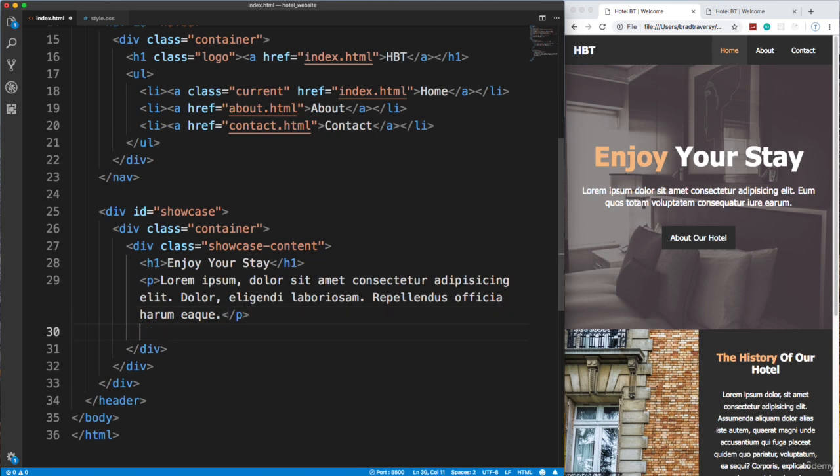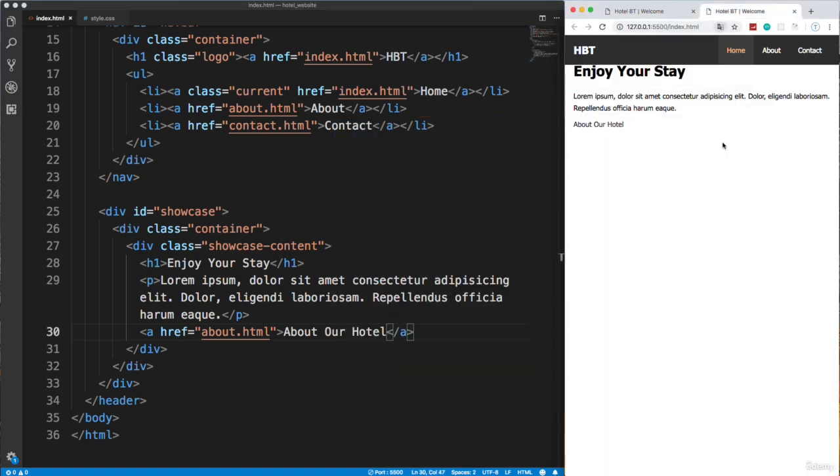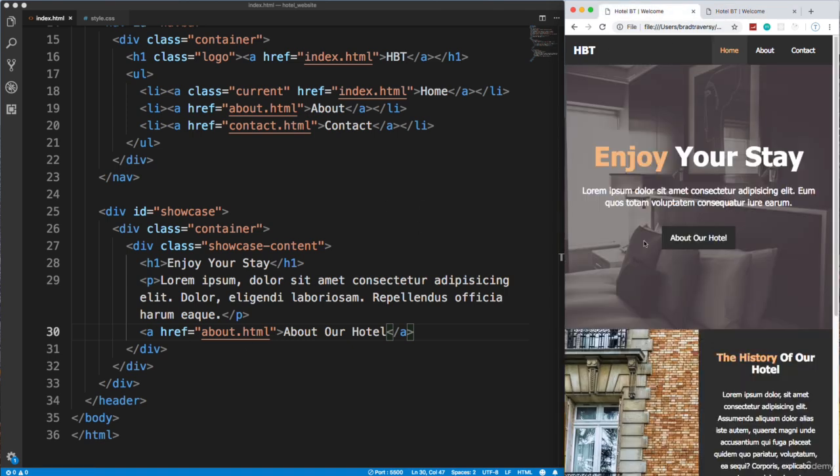And then underneath that we have a link, and this is actually going to go to the about page, so about.html. And for the text we'll say About Our Hotel. Okay, so if we take a look, it should look like this. Now, there's a couple things that I left out here that we need to add.